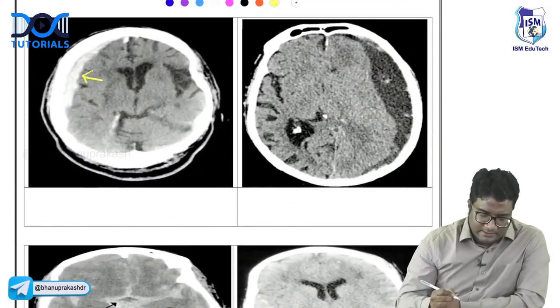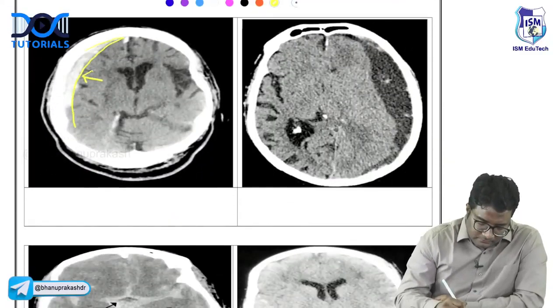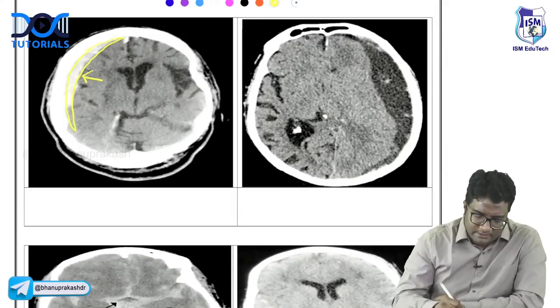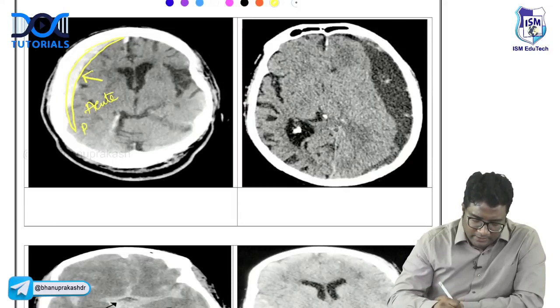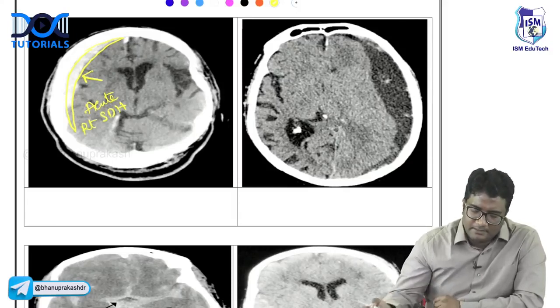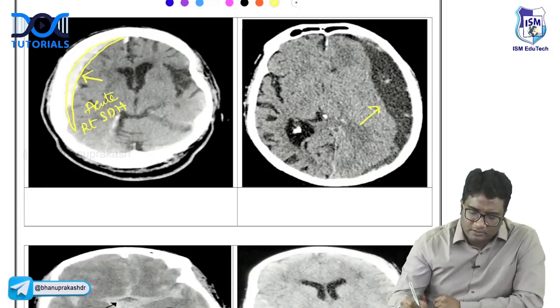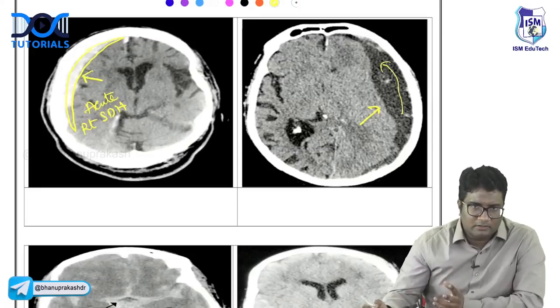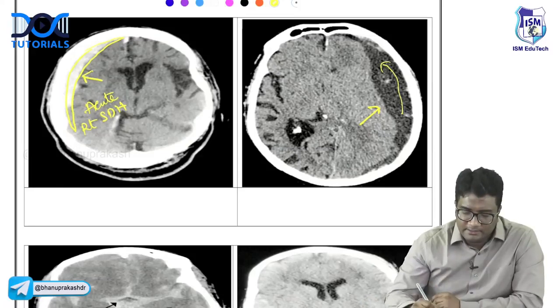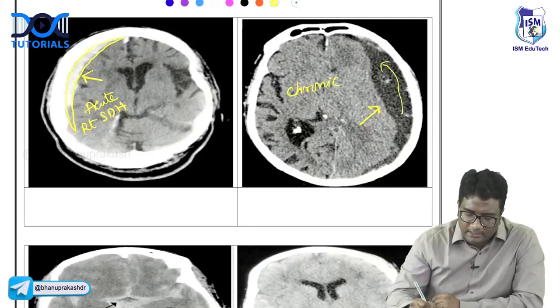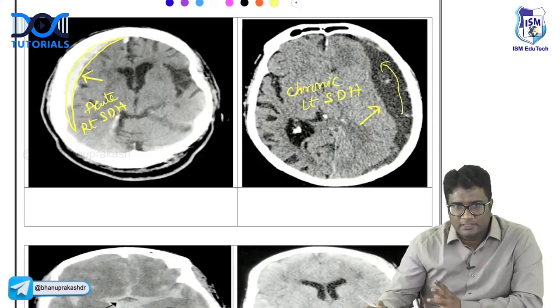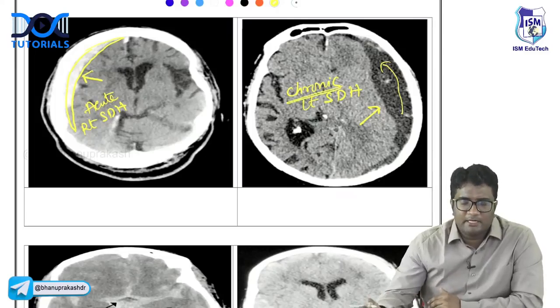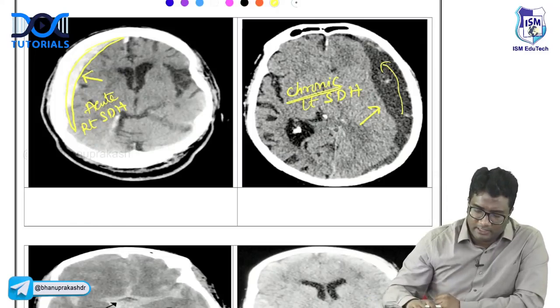This is eccentric, right? Concavo convex. This is acute because it is hyperdense, it is acute right subdural hematoma. This is crossing sutures, right, not crossing the midline. It is hypodense. This is chronic left subdural hematoma. So concentric, crossing sutures, not crossing the midline, hypodense. Because it is hypodense, I am calling it chronic. Okay, so this is how we have chronic left subdural hematoma.